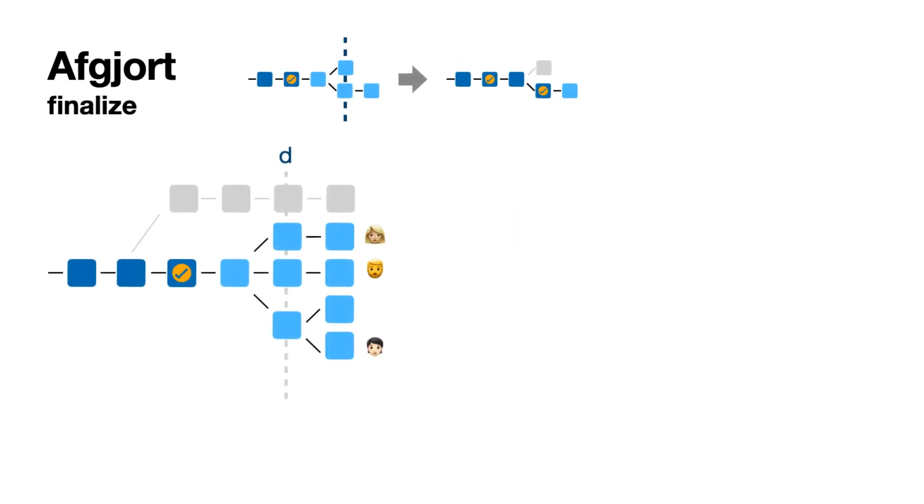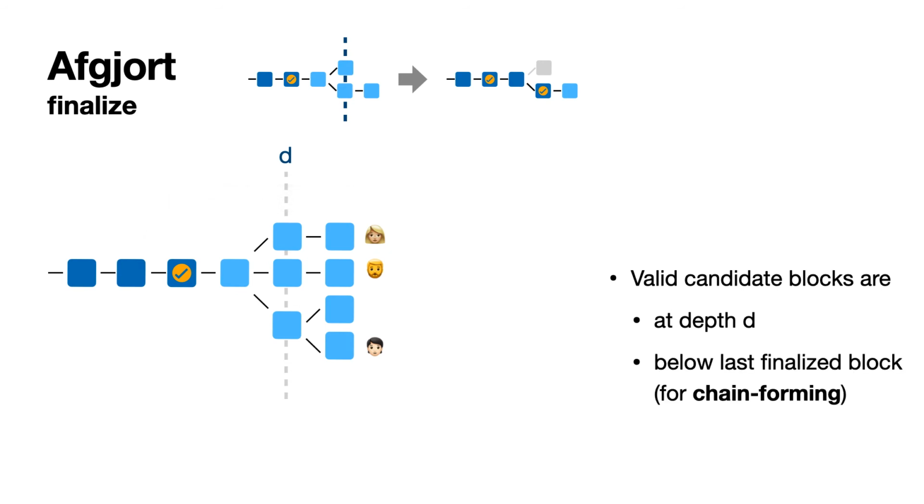So now once we have set the depth, we need to come up with the finalized block at that depth. And for this, we first have to talk about candidates. So what are valid candidates? Well, obviously, these are blocks which are at depth D. Moreover, we want them to be below the last finalized block. That ensures that we are chain forming. So in our case here, that's these three candidates there. And there's a third condition we require. We want these valid candidate blocks to be in a chain of length D plus delta. So here in the picture, for instance, delta is one block.